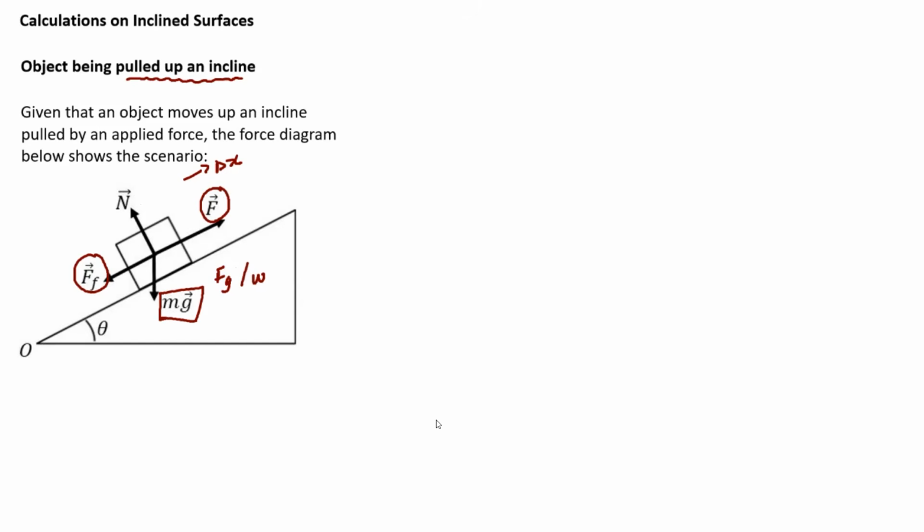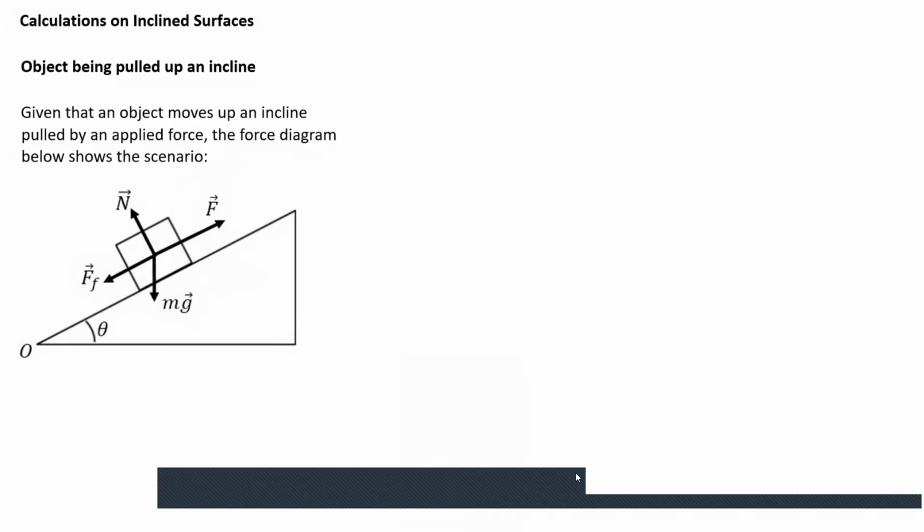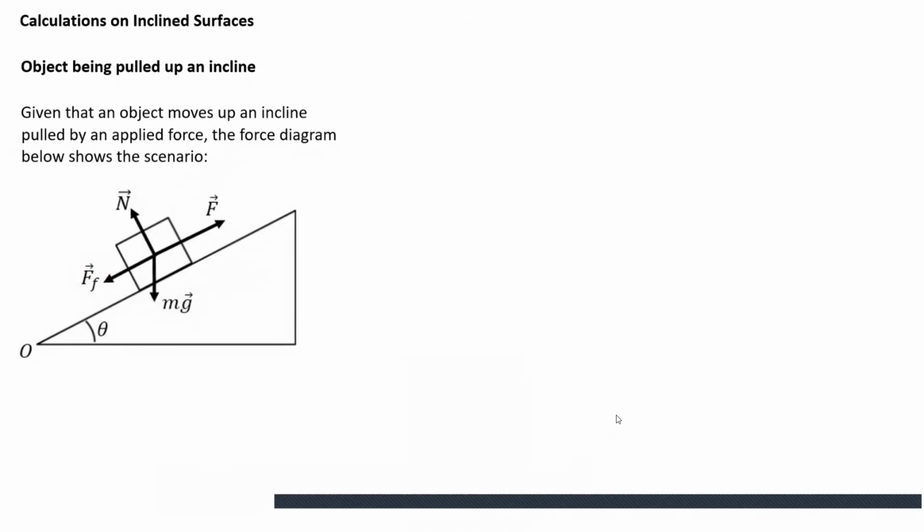I want you to notice the following. Please listen to me. The incline is beautiful physics. As you can see, F net is FA plus FF plus FN plus FG.